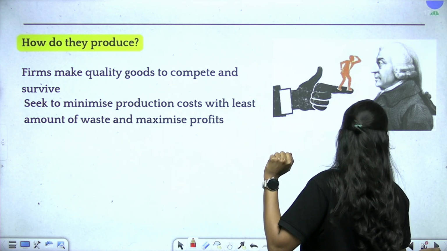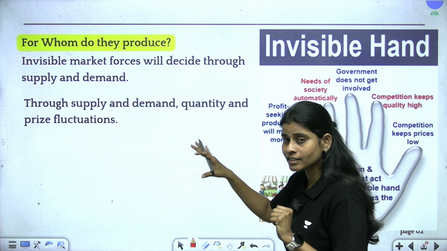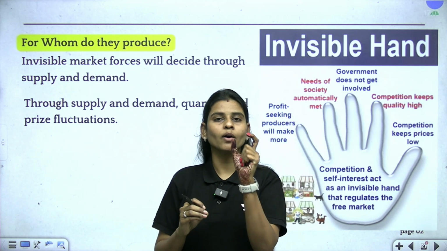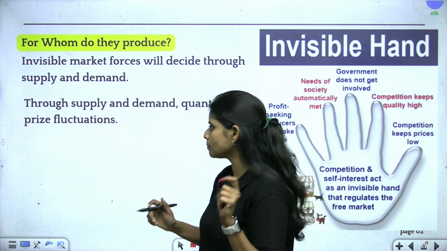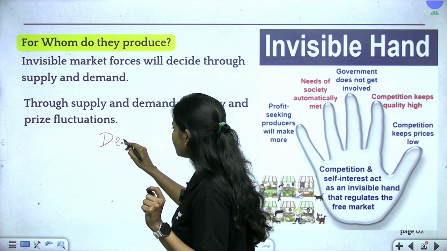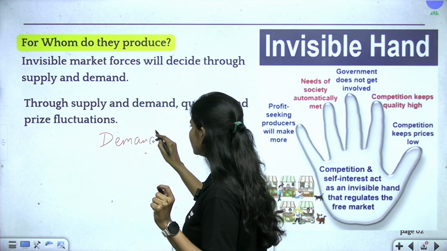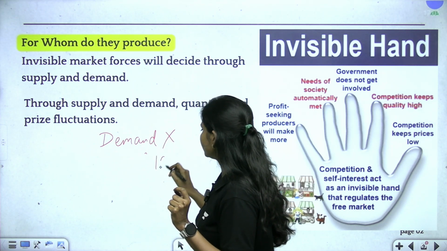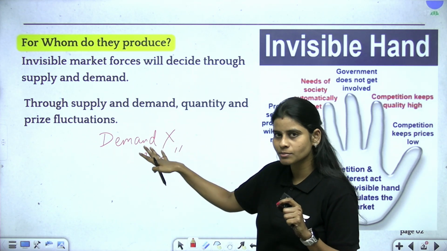Now, what happens with respect to this invisible hand is that whenever there is a variation in demand and supply. I am making a product to meet a particular demand, maybe 10. So let us imagine 10 is my demand.